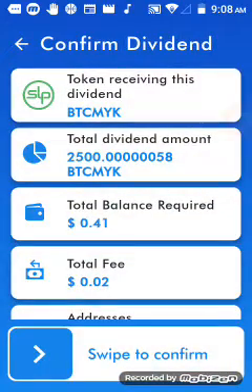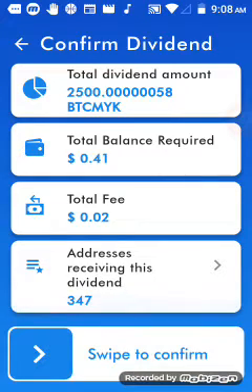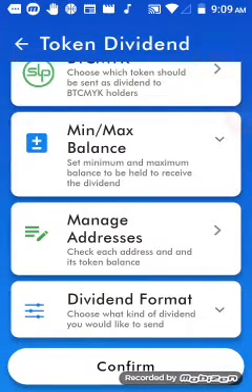Confirm. And the total fee is 2 cents. The address receiving this dividend, 347 people, right, that have already claimed their wallets. So, okay, so then that means that there won't be, so that's awesome. So it means it's not going to cost us more to send it.